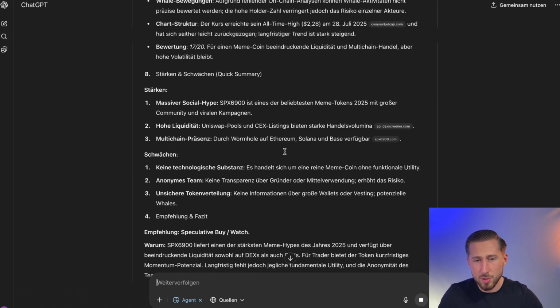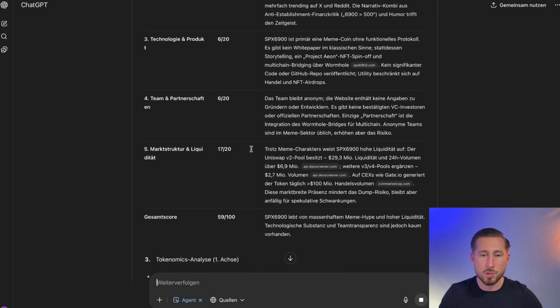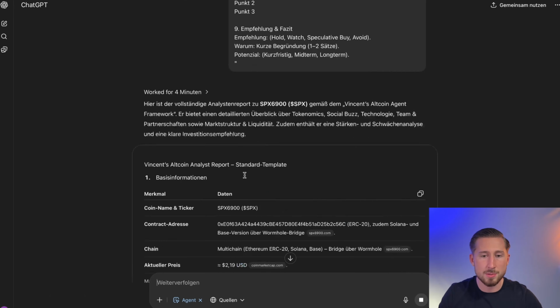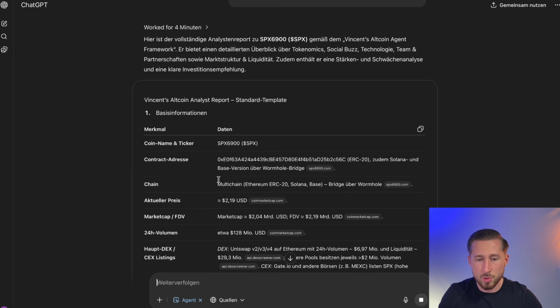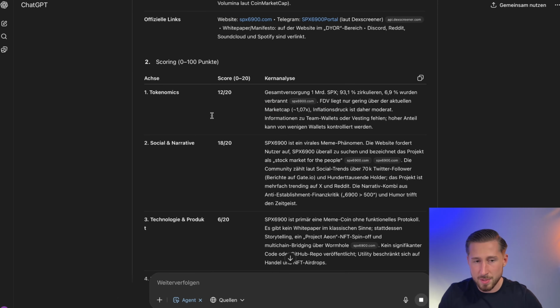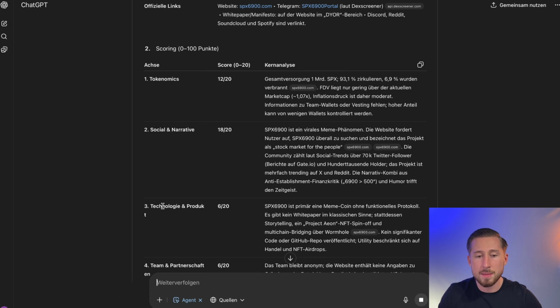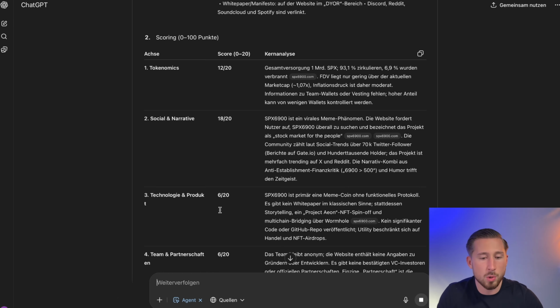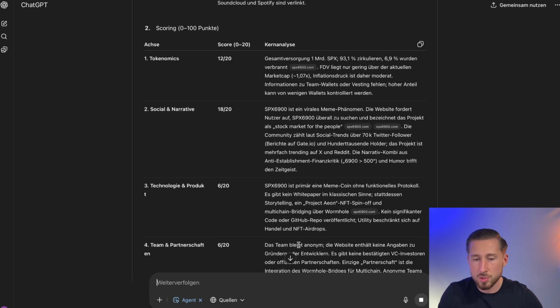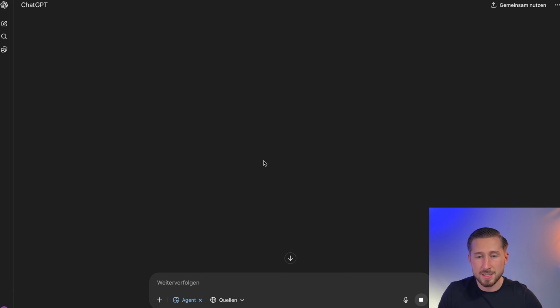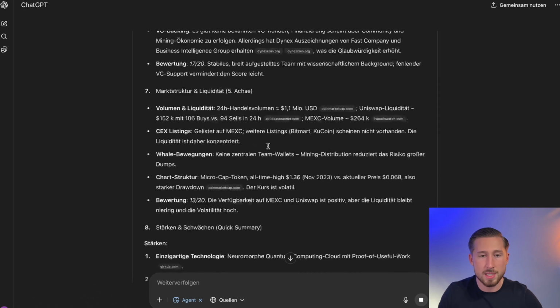As I said, I've already tried out quite a lot at this point. I've also used some really bad coins by far. I mean, really small coins. And of course, that's especially interesting. I tried out meme coins. With meme coins, it was also very, very precise. Yes, the tokenomics were assessed correctly. The social narrative was also evaluated accurately. Technology and product received a poor score, which of course makes sense for a meme coin project, and team and partnerships were also rated poorly. So everything is definitely working very smoothly when it comes to the analyses.